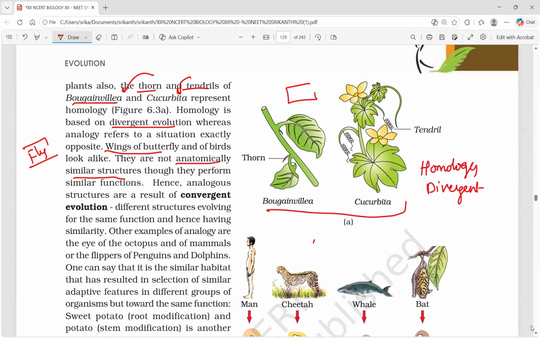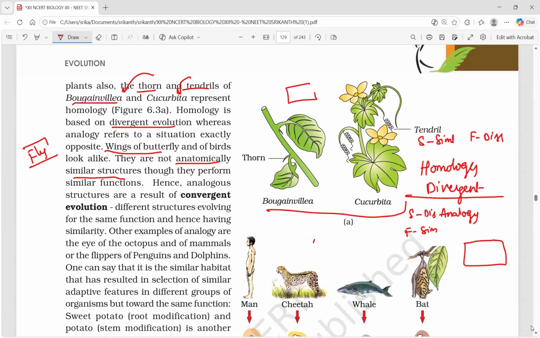Structurally similar, functionally dissimilar is called homology. The opposite is true for analogy: structurally dissimilar, functionally similar.